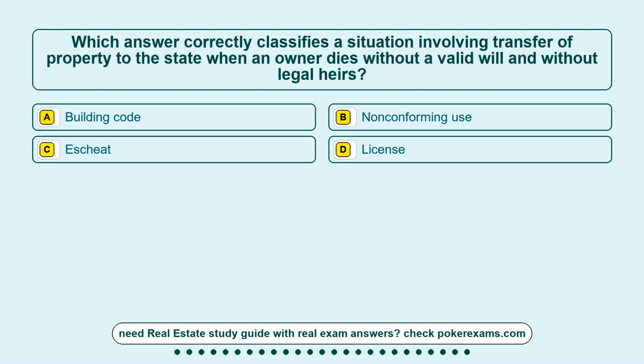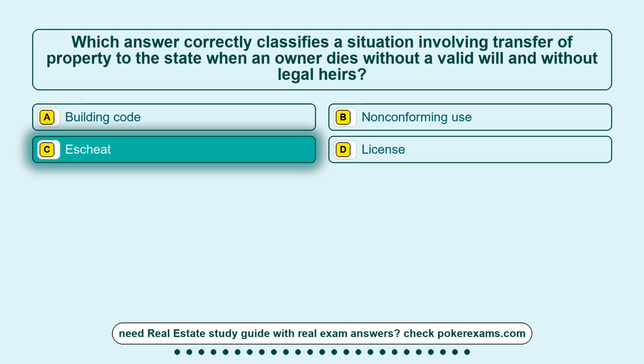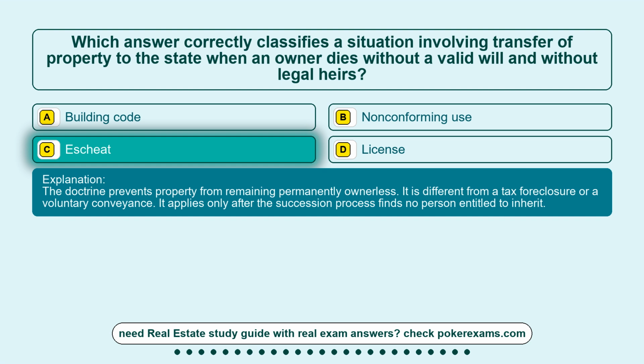Option B, non-conforming use. Option C, Escheat. Option D, license. The correct answer is option C, Escheat. The doctrine prevents property from remaining permanently ownerless. It is different from a tax foreclosure or a voluntary conveyance. It applies only after the succession process finds no person entitled to inherit.